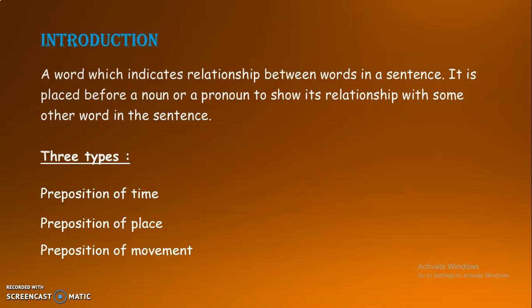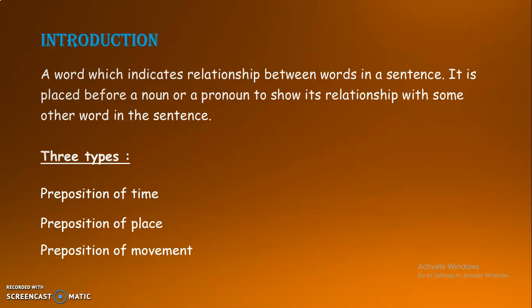It is placed before a noun or a pronoun to show its relationship with some other word in the sentence. I live in India. Here the preposition in is placed in front of the noun India to show the relationship between the subject I and the noun India.